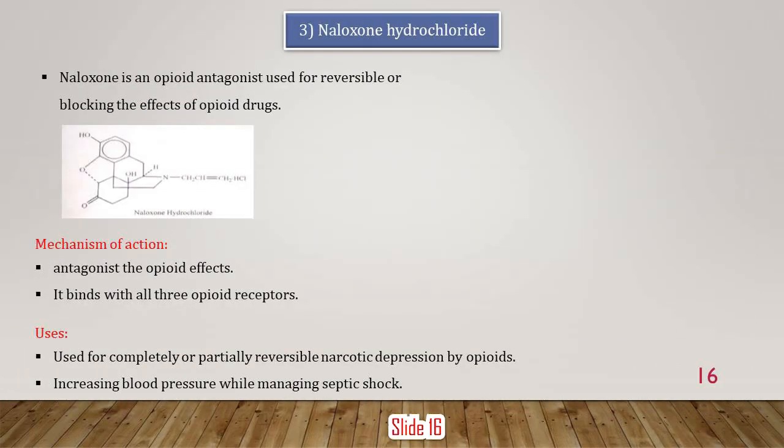Now the last and third drug is naltrexone hydrochloride. Naltrexone is an opioid antagonist used for reversing or blocking the effect of opioid drugs. The mechanism of action is antagonism of the opioid effect; it binds with the opioid receptors. It is used for partially or completely reversing narcotic depression by opioids and for increasing blood pressure while managing septic shock.